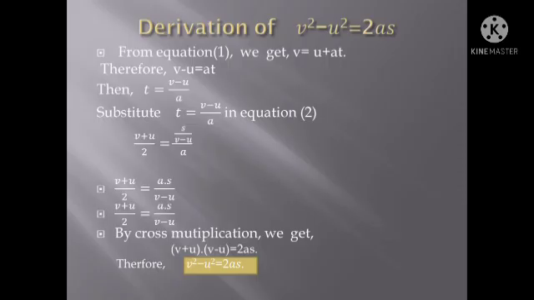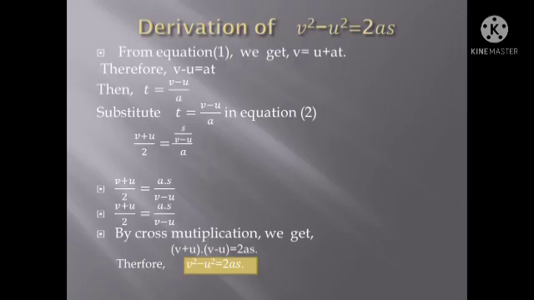Now, substitute t value in equation 2. What is the second equation? The second equation is v plus u by 2 is equal to s by t. When t is substituted, the equation can be elaborated as v plus u by 2 is equal to s by 1 into 1 by t.